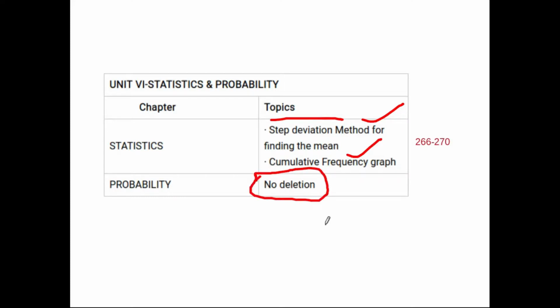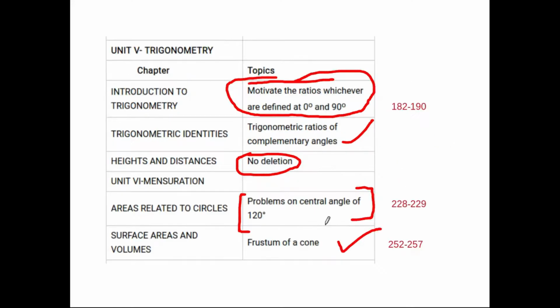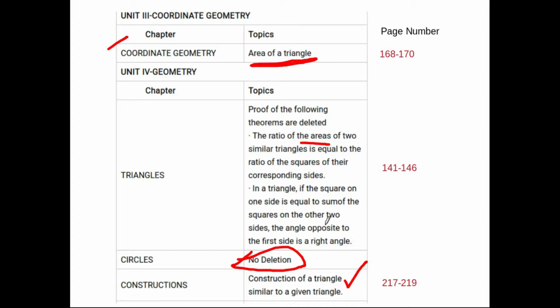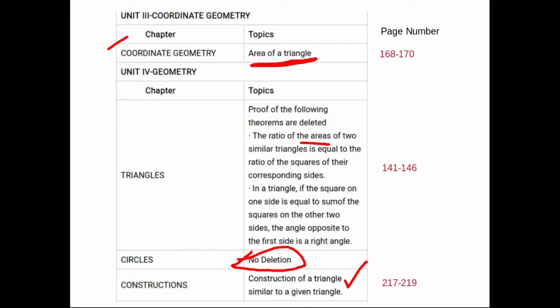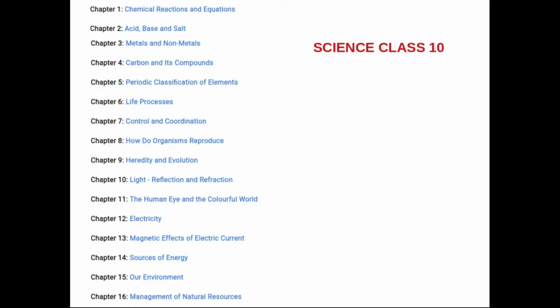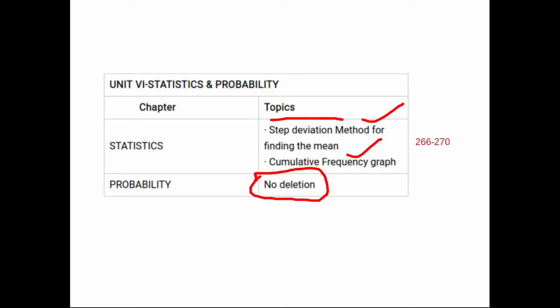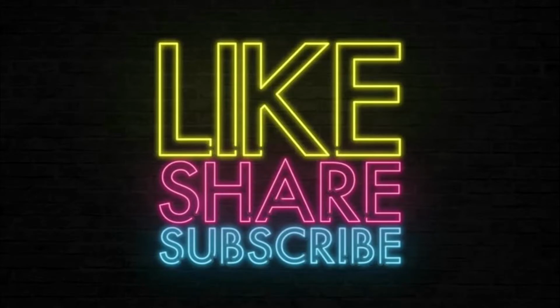So there are three chapters: probability, applications of trigonometry, and then circles. From these three chapters nothing is removed, the whole chapters will remain. And from other chapters, either the last part is removed or a few of the exercises or the application based problems. I hope all your doubts regarding the 30% reduction from your math syllabus are cleared.